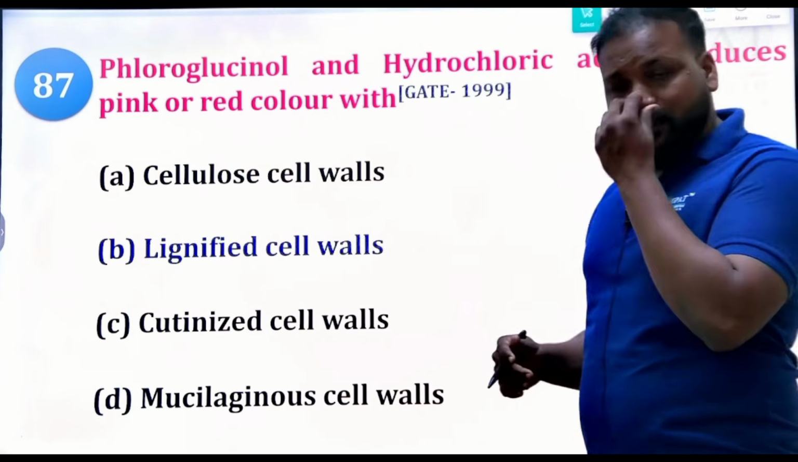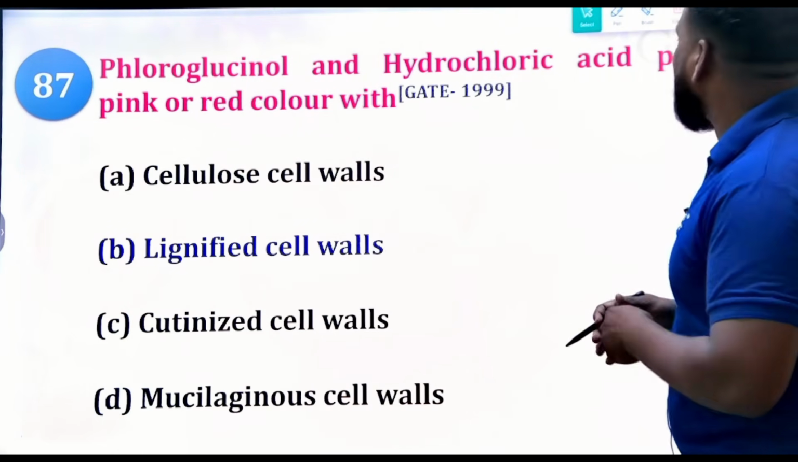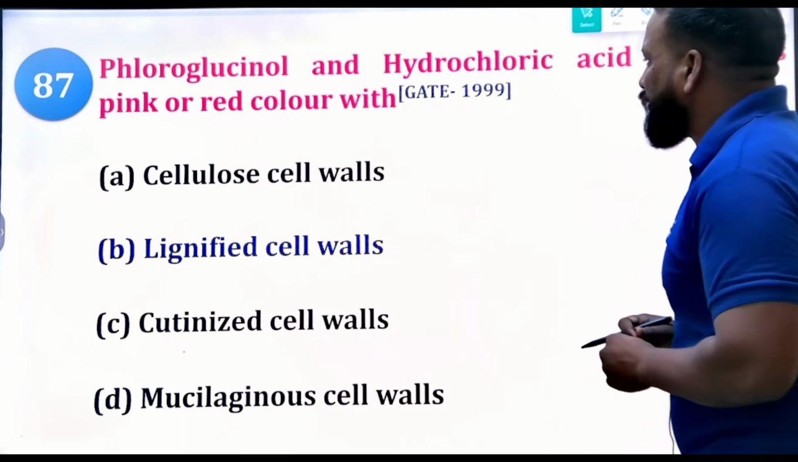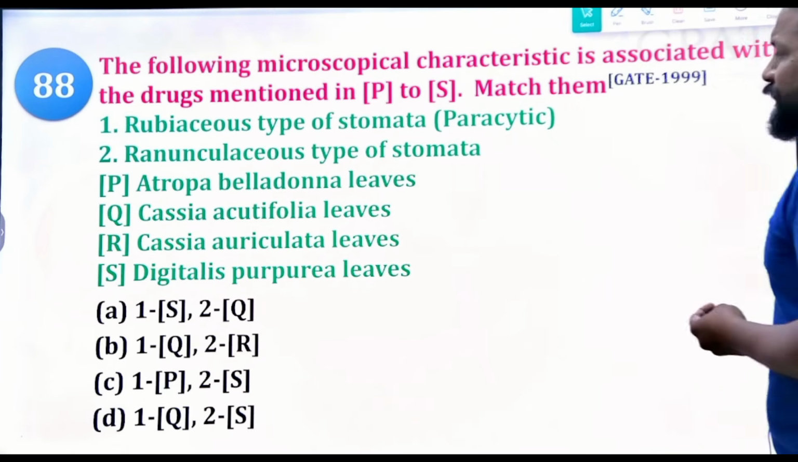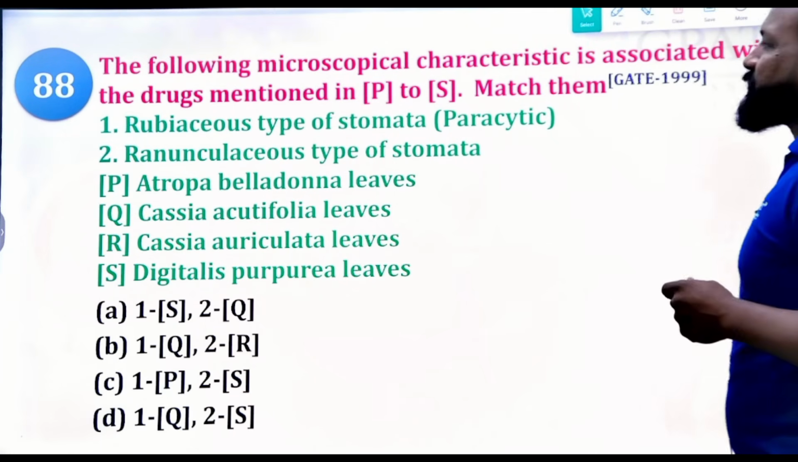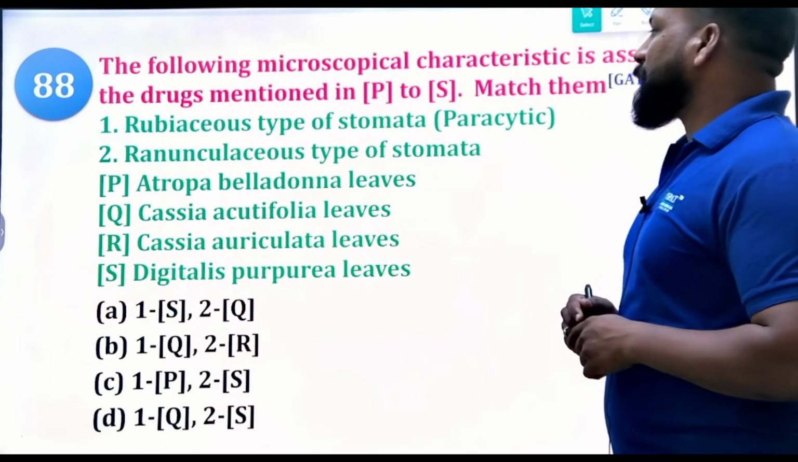Lignified cell walls acquire a pink or red color with phloroglucinol and hydrochloric acid. Okay, GATE 99 question. The following microscopic characteristics are associated with the drugs mentioned in the list. Match them. Clear? Clear?